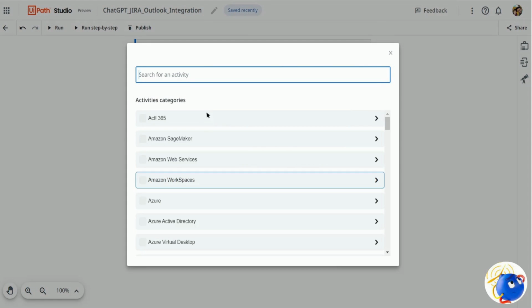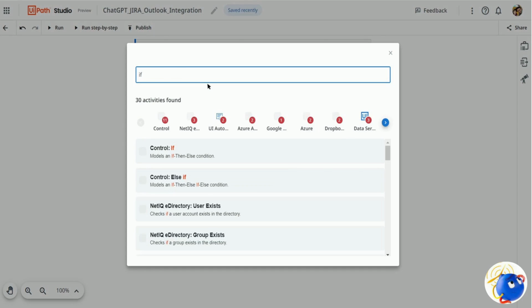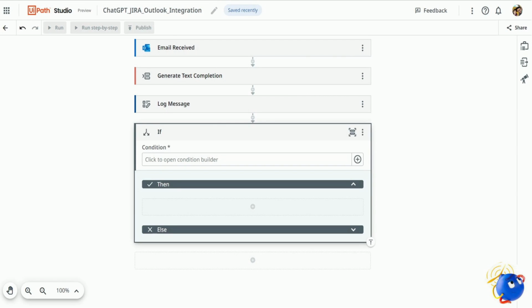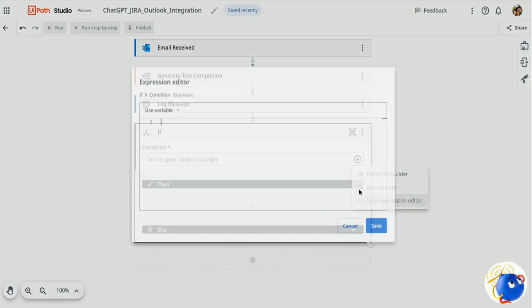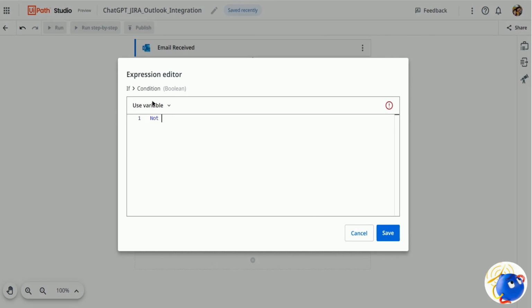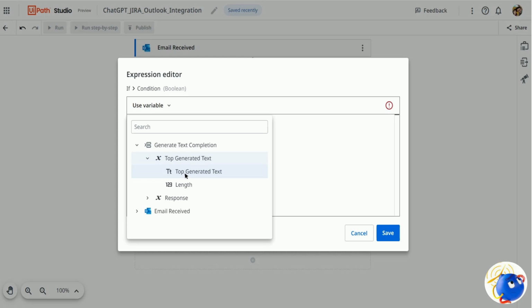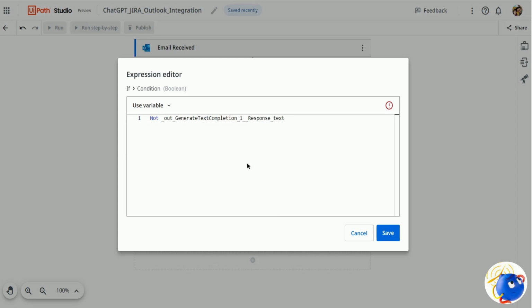After that, I'll add one more activity called if activity. I guess you've already used this activity before. Now I'll again open this expression builder, and we'll check if the generated language is not English. So I'll be writing here top generating text dot trim dot contains English.